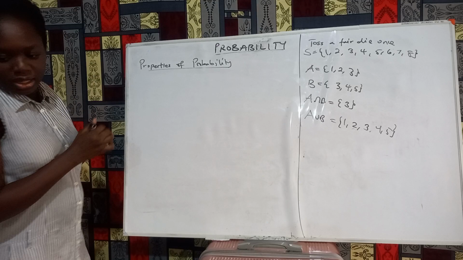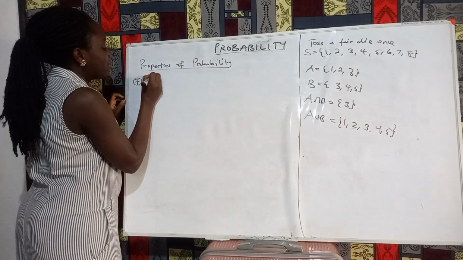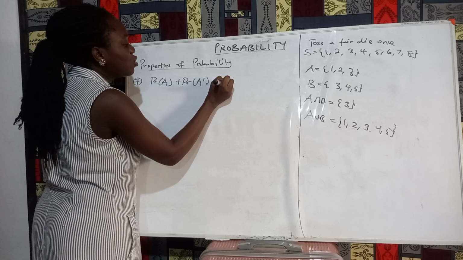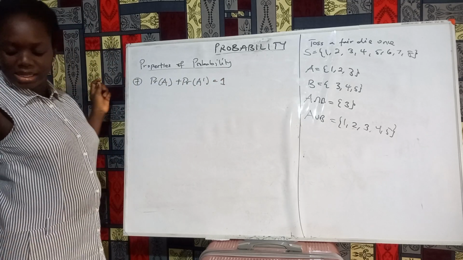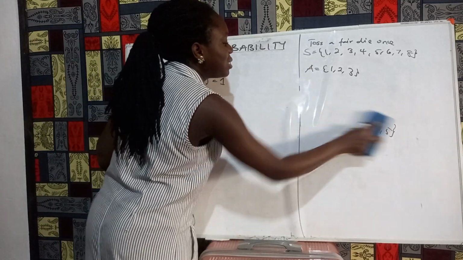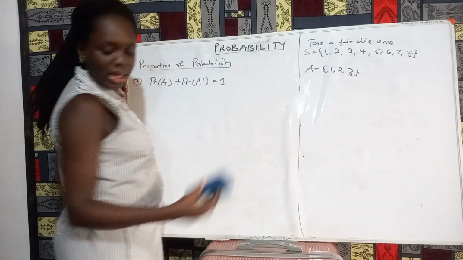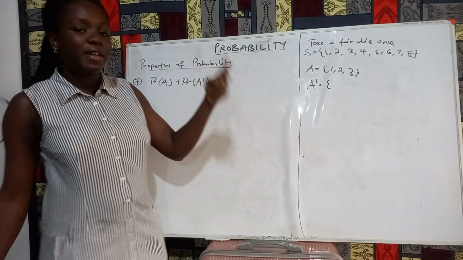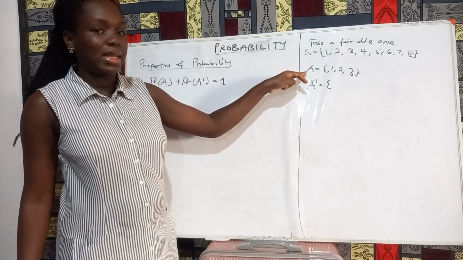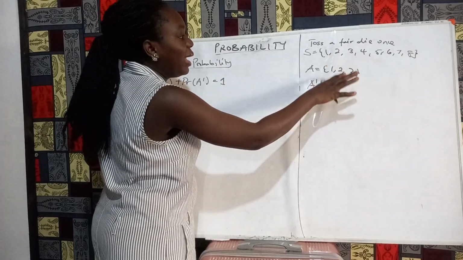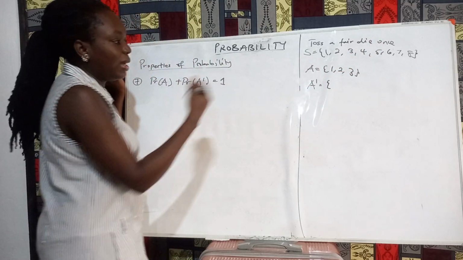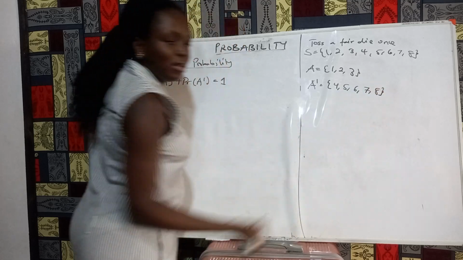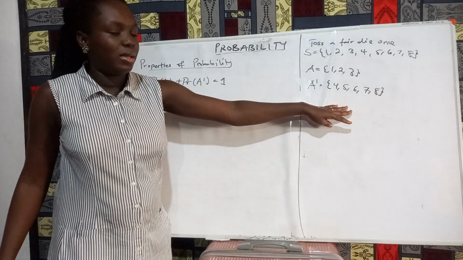Now finally, the seventh property states that the probability of any set plus the probability of its complement is equal to 1. So let's define the set A. Once again, we have our sample space and then the set A. What will be A complement? A complement is equal to every element within the sample space that is not in A. So 1, 2, 3 are already in A. So every other thing that is in S that is not in A, we list them out. We have 4, 5, 6, 7, and then 8. So that is A complement.